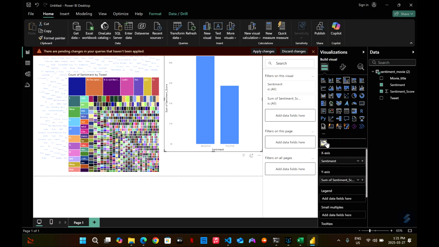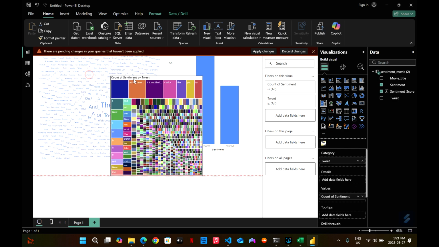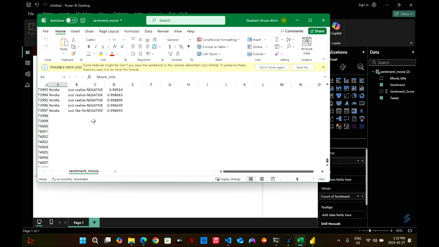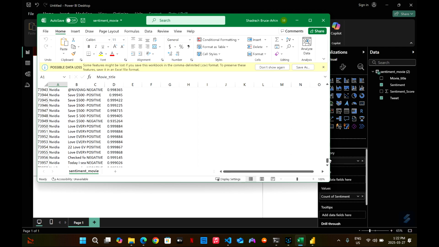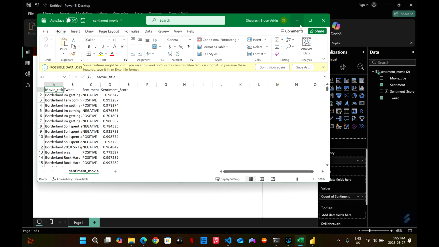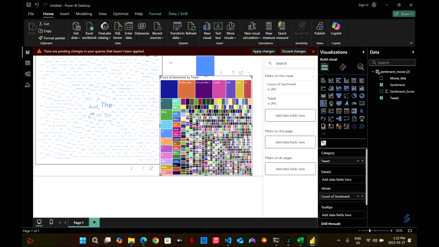I have Power BI installed, and I downloaded the word cloud from the Power BI store to visualize the most frequent text in our data. If you go here, you'll be able to see that our newly created data has the table name, the sentiment, the sentiment score, and the tweet. If I open the CSV file, you'll be able to see it's the same thing that I loaded into that data.